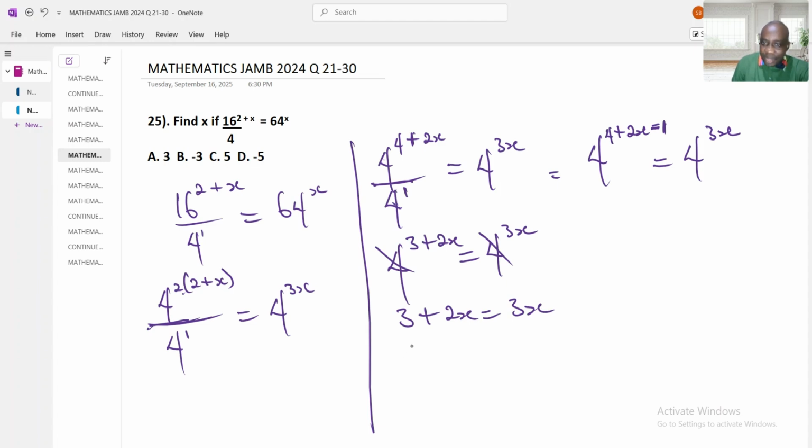Collect like terms. When plus 2x jumps to meet its elder brother 3x, it will change to minus 2x. 3 is equal to 3x minus 2x, which is going to give me x. Our final answer is what? 3. We have 3 there, yes, option A. Our final answer is 3, option A. Let's move to the next question.